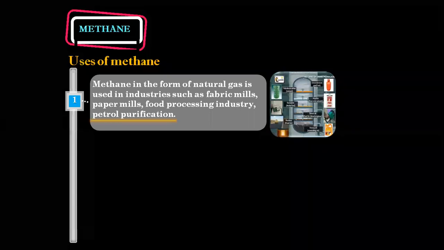The more times you repeat, the easier it becomes. Do not write. Everything is there in the textbook. Just repeat after me. Methane in the form of natural gas is used in industries such as fabric mills, paper mills, food processing industry, and petrol purification.